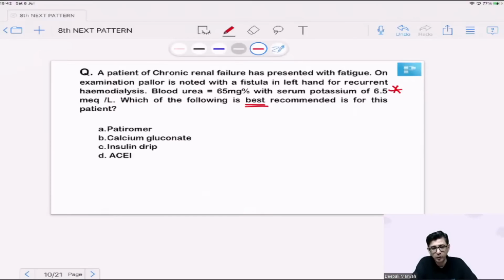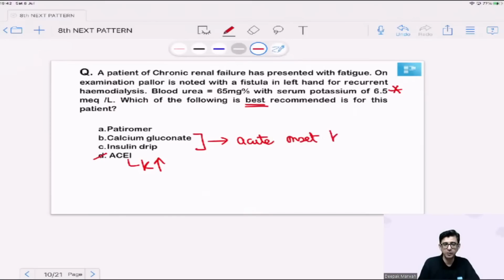Let me wait for a few more seconds before I comment on the answer. I'll not give ACE inhibitors anyway. That can be ruled out because ACE inhibitors will further drive up the potassium value. Calcium gluconate and insulin drip are always useful for management of acute onset hyperkalemia, and our patient is not having acute onset hyperkalemia. He's rather having a chronic renal failure.